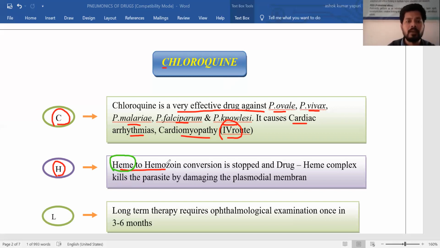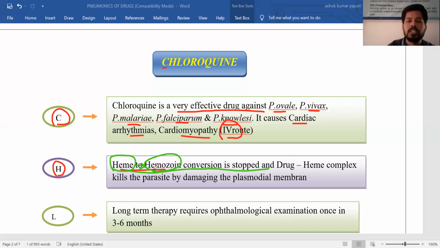If the heme concentration is high in the parasite, it is easily killed. But the parasite itself produces an enzyme called heme polymerase, which is responsible for conversion of heme to hemozoin. Hemozoin is less toxic to the parasite. That's why, what chloroquine does is stop heme to hemozoin conversion. So there is no conversion of heme to hemozoin. Why? Heme is toxic, but the parasite cleverly converts heme to hemozoin with the help of the heme polymerase enzyme.